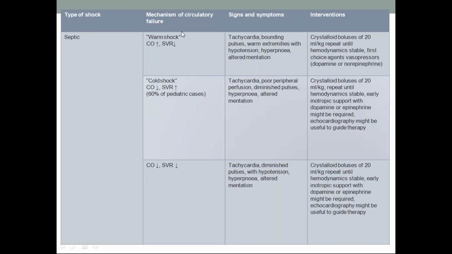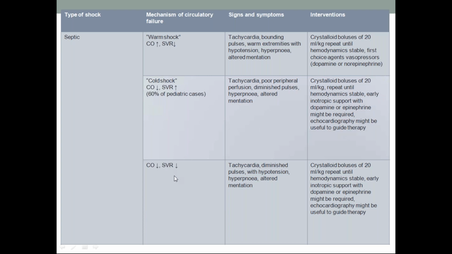And cold shock: once warm shock is not corrected, it may progress to cold shock. Tachycardia, poor peripheral pulses, diminished pulses, hyperpnea, altered mentation. Crystalloid bolus of 20 ml per kg, repeat until hemodynamically stable. Early inotropic support with dopamine or epinephrine might be required. Echocardiography might be useful to guide the therapy because central venous pressures will alter rapidly.